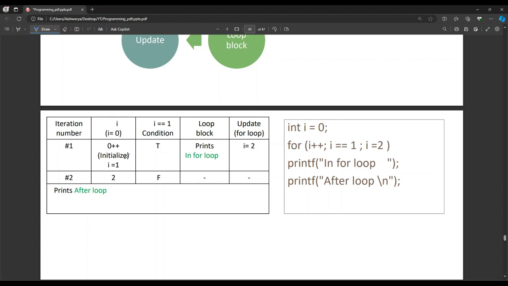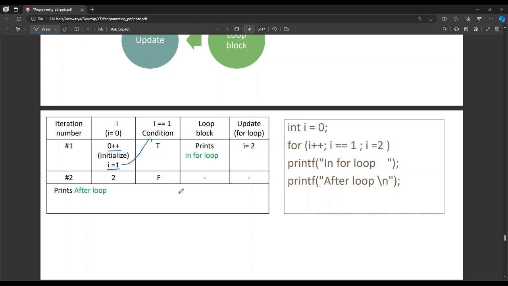So i is equal to 0 is the initialization that is happening, and for the next time i becomes 1. That is, the next time you use i is in the condition. So 1 is equal to 1 is true. So it executes the loop block, which is in the for loop, and a space is printed, and it comes to update. The update need not always be i is equal to i plus 2, i plus plus, i minus minus, i is equal to i minus 7, like that. It could be i is equal to 2, a direct assignment. So i is equal to 2 is assigned. Again, it will not initialize. This is done only once.